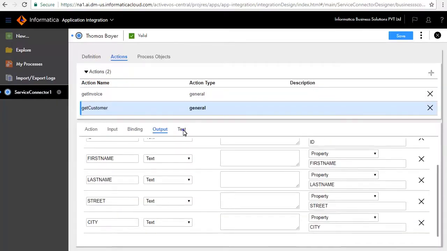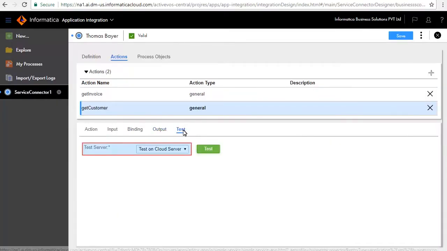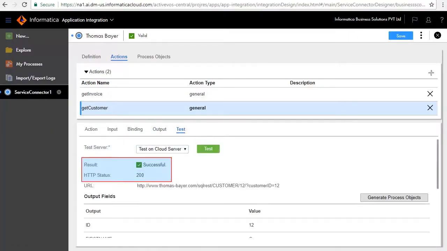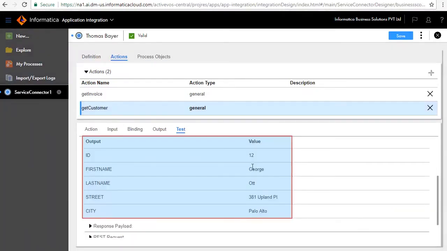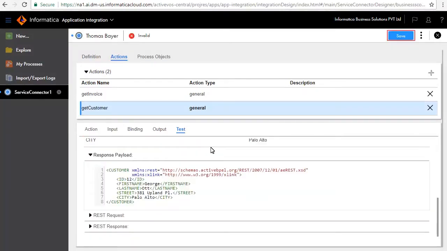In the Test tab, select Test on Cloud Server and click Test to test the service. The test is successful and displays customer information like ID, name, and address. Save and publish the service connector.